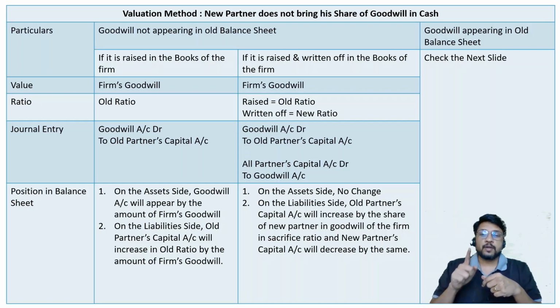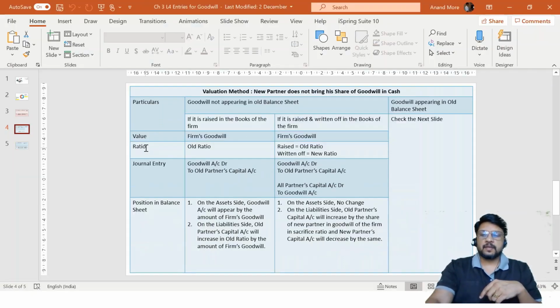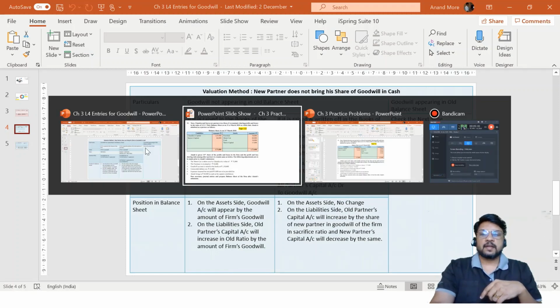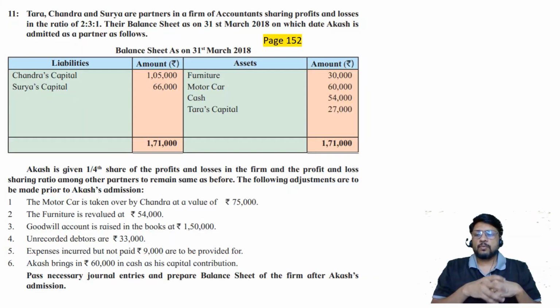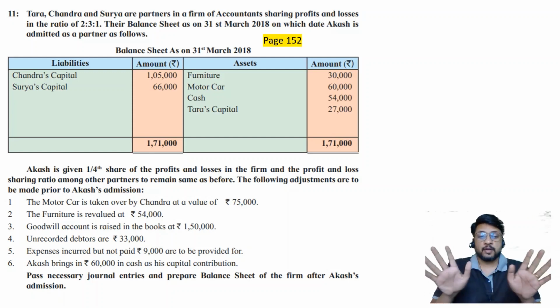So this is the new treatment of this problem. Otherwise the problem is quite easy. Number 1, Tara's capital is having a debit balance, and number 2, goodwill is raised. These are the only two important adjustments. The rest of the problem is easy. Okay, so let us consider our problem again. Goodwill account is raised in the books at rupees 1,50,000. This is the value of the firm's goodwill, so we are going to use it, and we are going to transfer it to the old partners in their old PSR. Here the sacrifice ratio is not required.